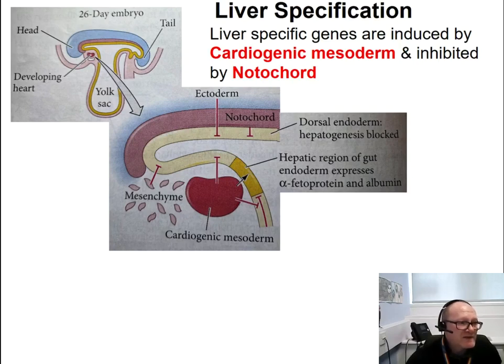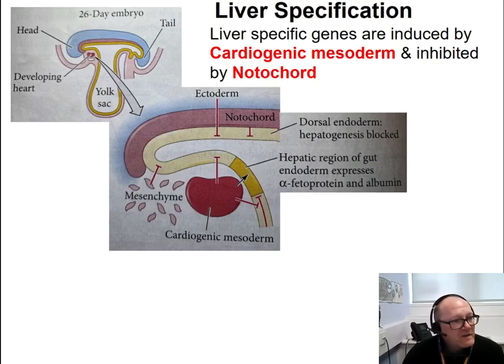We can recognize here the head and the tail. In blue here is the ectoderm. This red structure is the notochord, and the yellow here is the endoderm. You remember the endoderm goes around also the yolk sac.